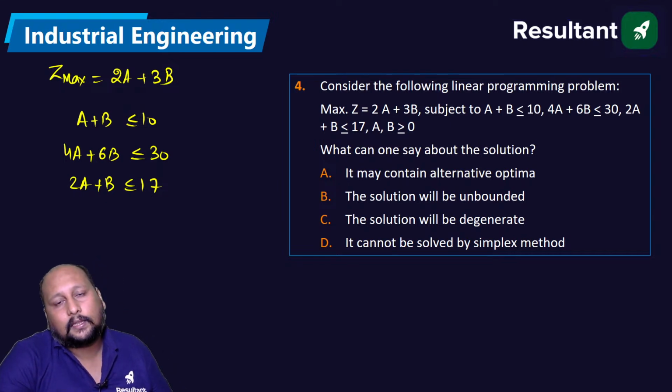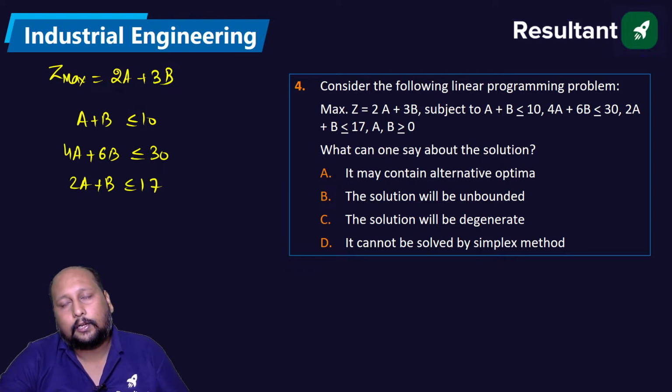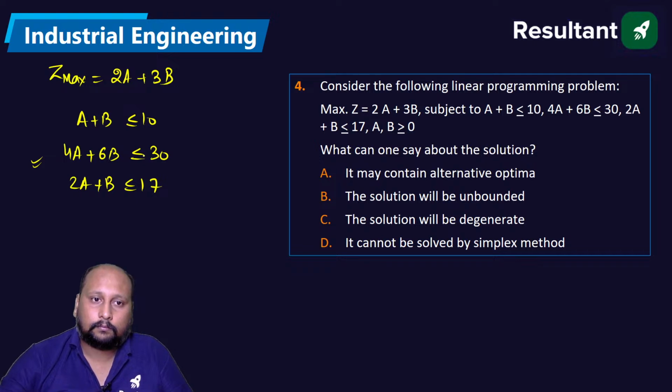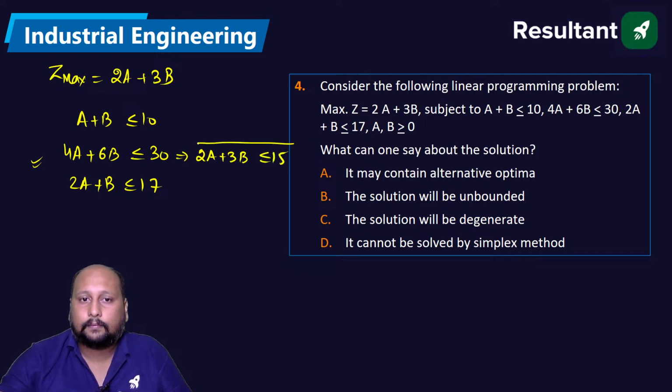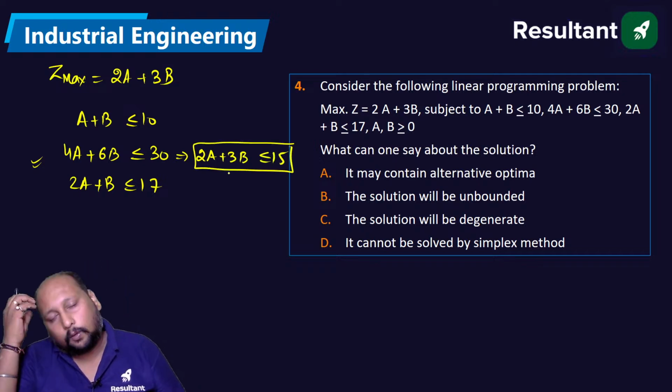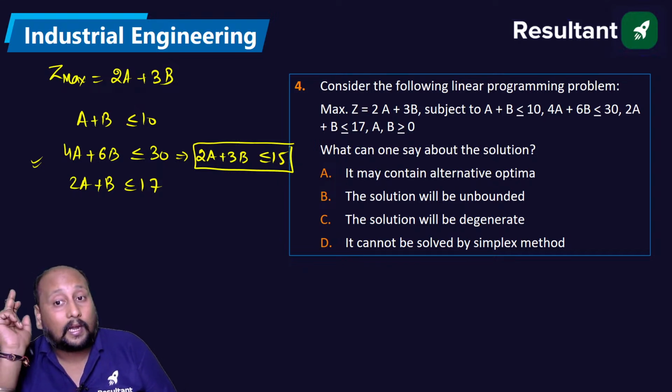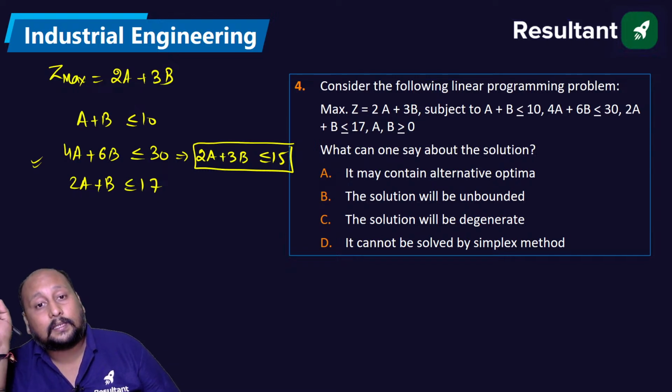Now, whenever you're getting a question like this, always have a look whether any constraint has the same slope as the objective function. If you try to visualize, this is having the same slope. You can write this equation as 2a plus 3b is less than equal to 15. This equation and the objective function have the same slope, but you cannot say directly that there will be alternate optimum unless we are sure that this constraint is not redundant.